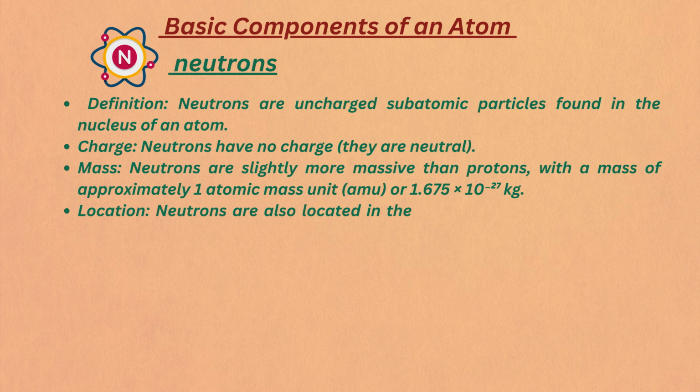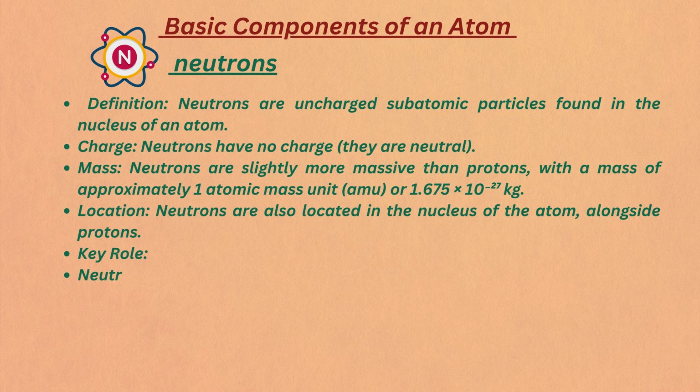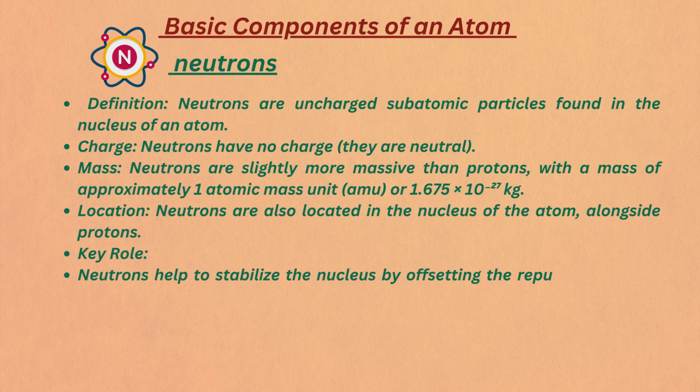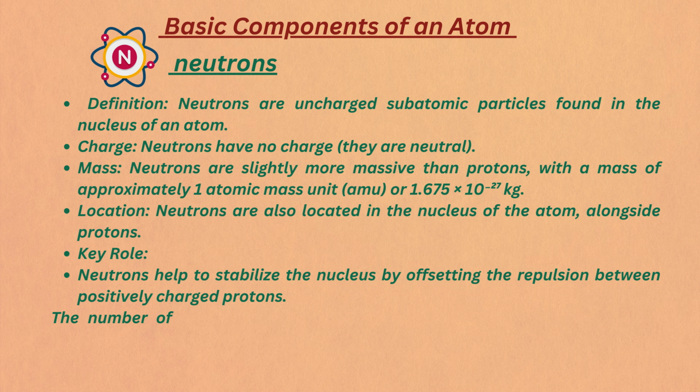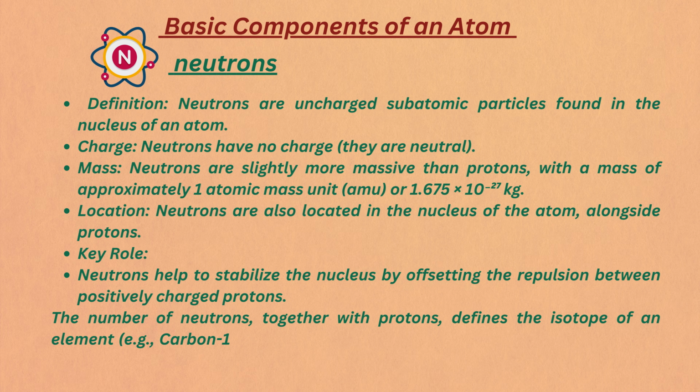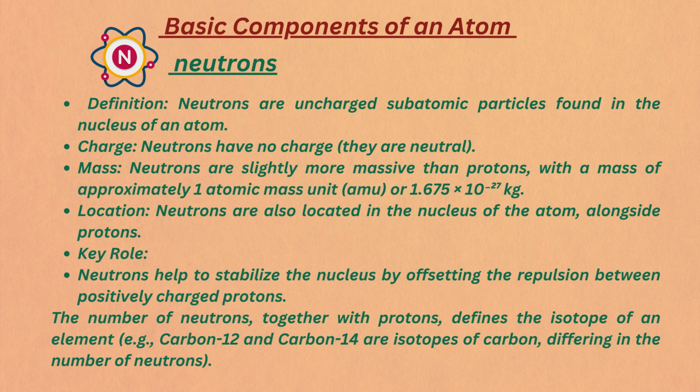Think of it this way, the protons in the nucleus are all positively charged and naturally repel each other. Neutrons act like glue, offsetting this repulsion and holding the nucleus together. They also define an atom's isotope. The same element can have different numbers of neutrons. For example, carbon-12 and carbon-14 are isotopes of carbon, with the same number of protons but different numbers of neutrons.